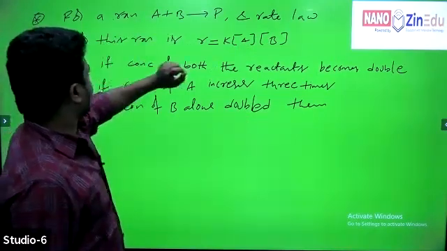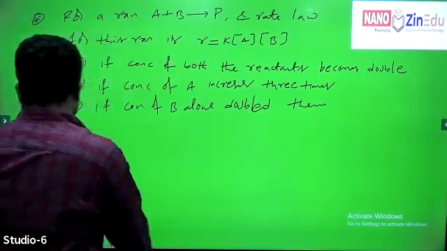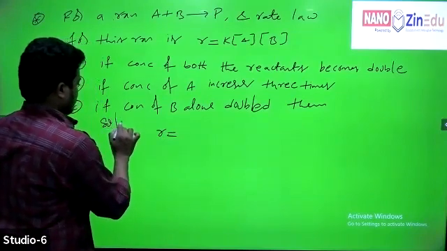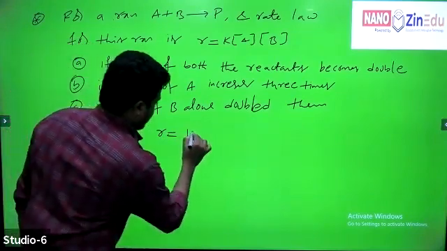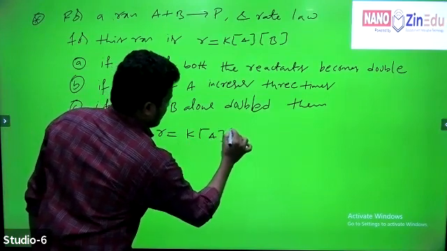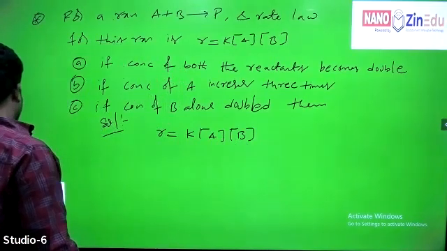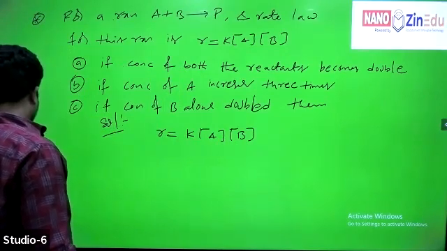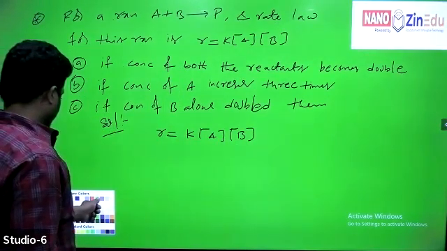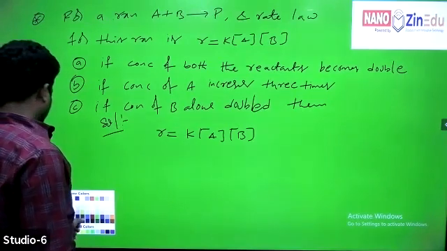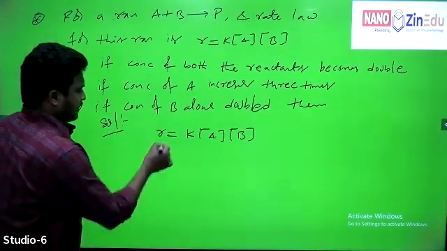See, for a given reaction, the rate is given, that is R is equal to K into concentration of A into concentration of B. Can I take this as R1?